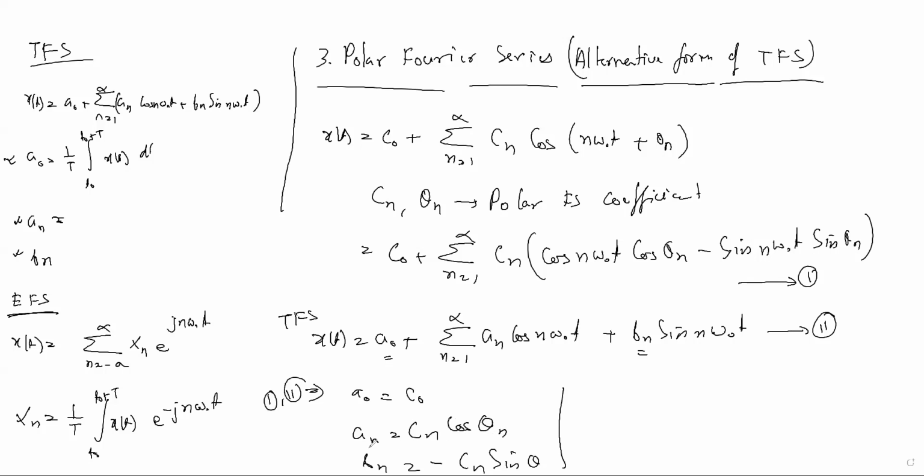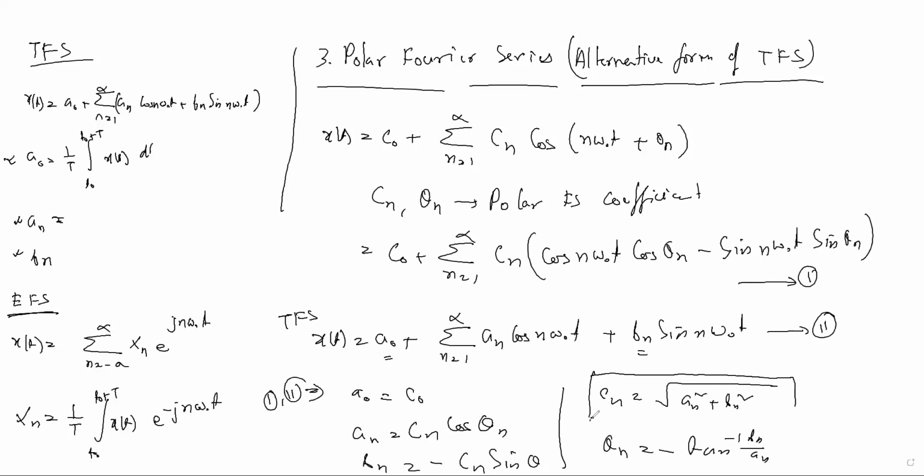From here you can also find Cn. Cn can be written as root over an square plus bn square, and theta n you can write as minus tan inverse bn by an. Why? Because when you square these two and sum them up, you will find Cn. Cn is nothing but root an square plus bn square. Like that, theta n also you can find: when you divide these, you will find theta n equal to minus tan inverse bn by an. This formula you should know.